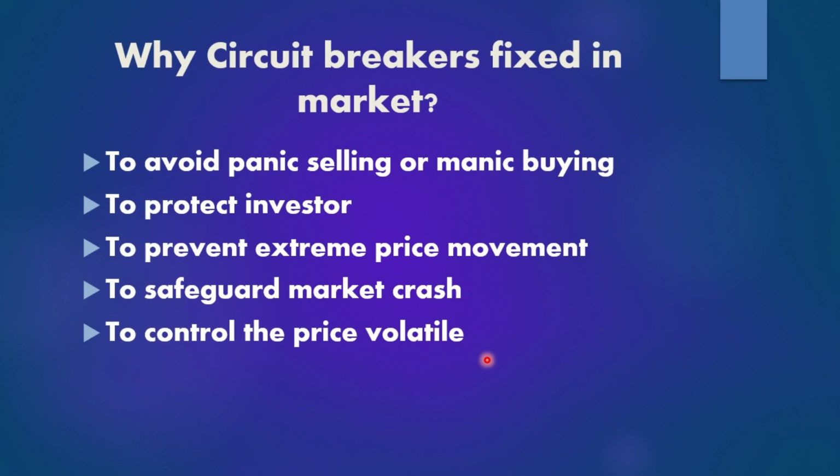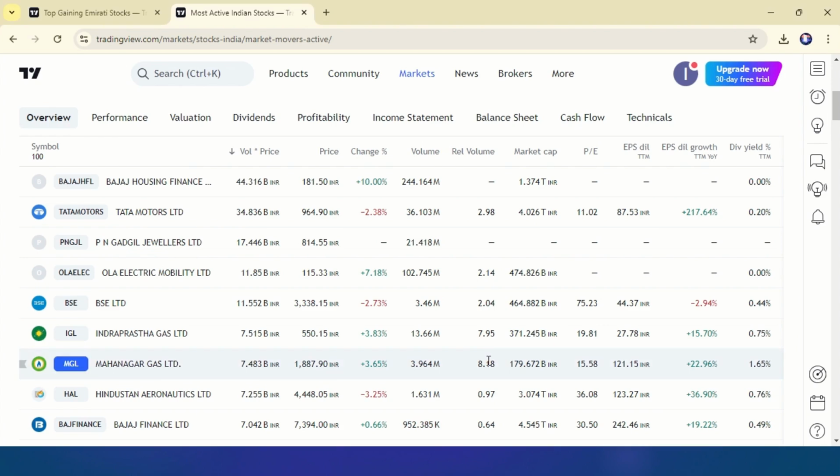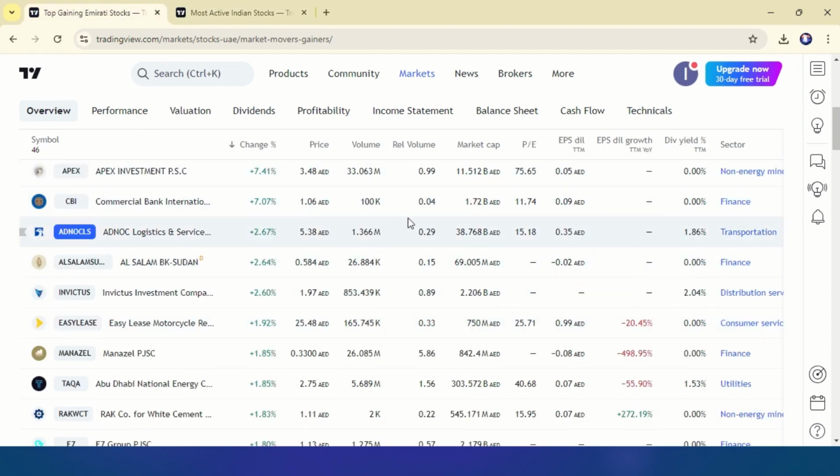This is applicable for all stock exchanges. Okay, those who have invested in some other countries also. If you're looking at these Indian stocks, okay, see from here 10 percentage. If it has reached 20 percentage, in a sense, automatically this stock you cannot buy for that particular day. Okay, that particular day only. The next day as usual you can trade normally. Again, if it is 20%, in a sense, the same, you cannot do any trading. The same thing for UAE also. Right now if you're looking, in a sense, it is 7%. If it reaches 15%, in a sense, you cannot do any trade, it should be halted.